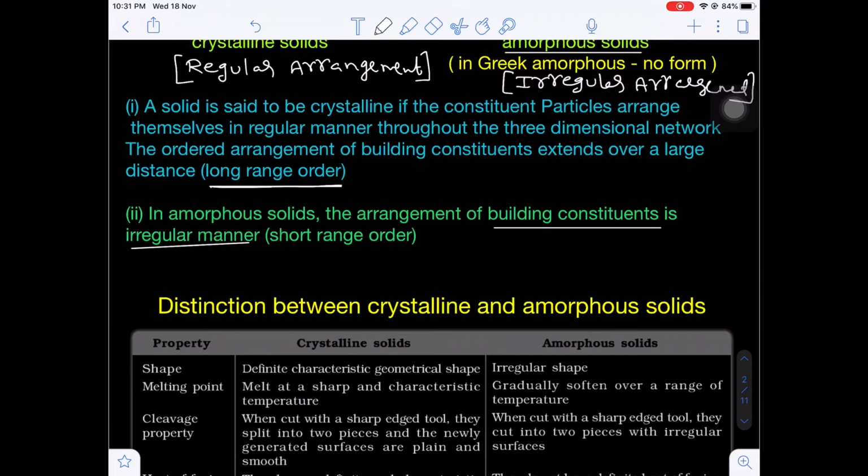But in amorphous solids, what happens? Only to some distance, these forces will be operating. That's why this is called short range order forces. Long range order forces correspond to crystalline and short range order forces correspond to amorphous.